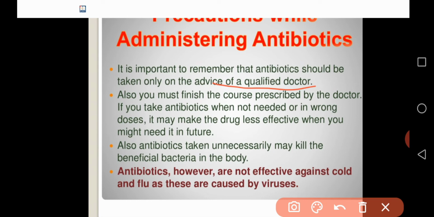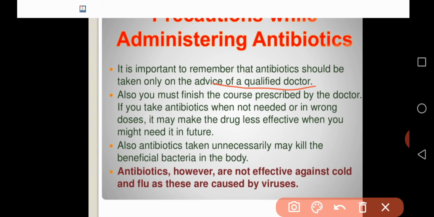So only when necessary should you take antibiotics. Before using them, take guidelines from the doctor and finish one course. Similarly, antibiotics are not effective against cold and flu, as they are caused by viruses.